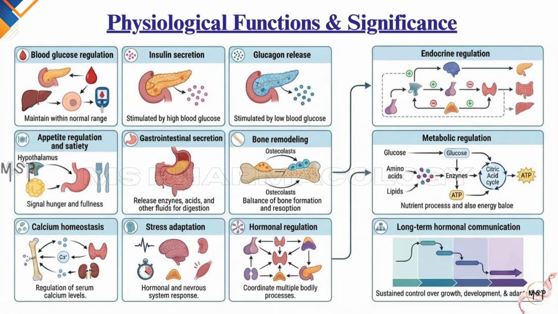Class B receptors are primarily involved in endocrine and metabolic regulation. Their major physiological functions include regulation of blood glucose levels, stimulation of insulin secretion, control of glucagon release, appetite regulation and satiety, gastrointestinal secretion, bone remodeling, calcium homeostasis, stress adaptation, and hormonal regulation. Unlike Class A receptors, which participate in numerous rapid physiological responses, Class B receptors mainly regulate long-term hormonal communication between organs. Because of these essential functions, they have become important therapeutic targets.